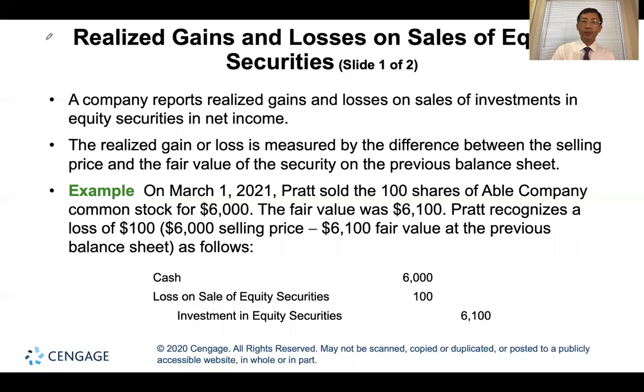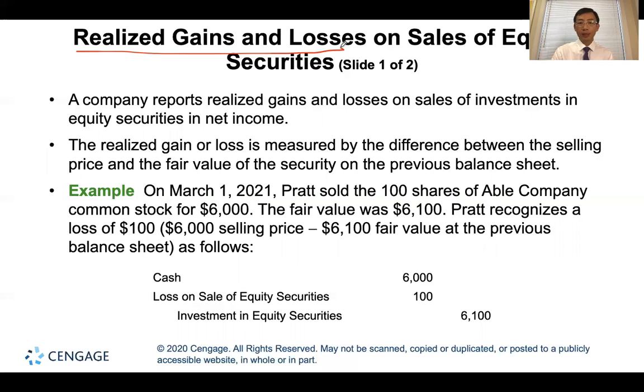Okay, and then it's stage 3. After selling the equity securities, we have realized gains and losses. This realized gain or loss is easy to compute.